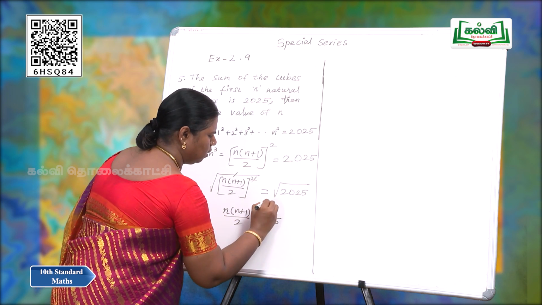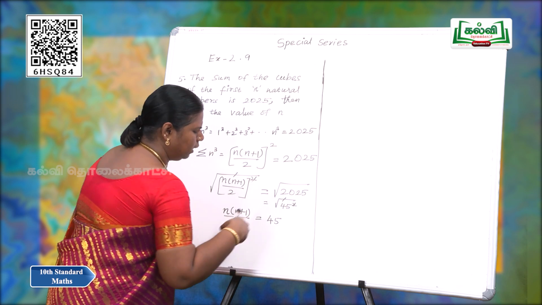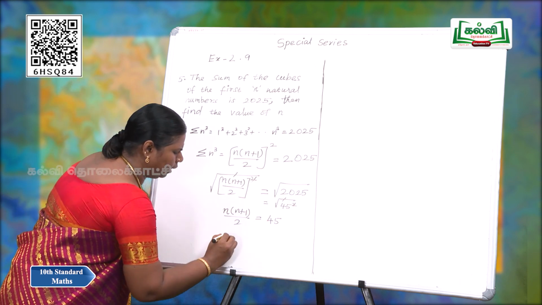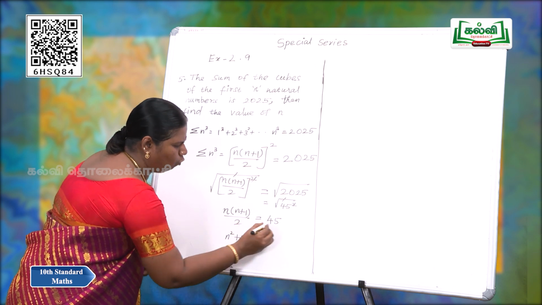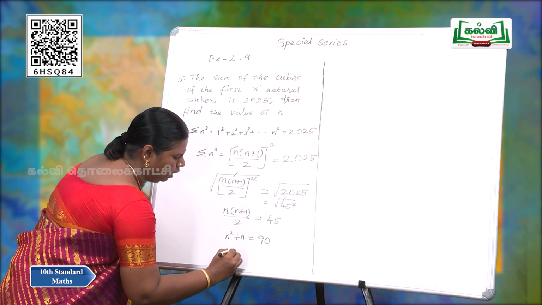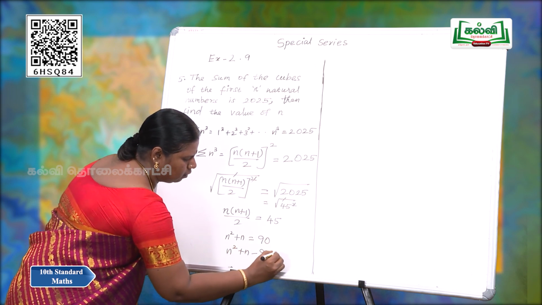On cross multiplication, n into (n plus 1), that is n square plus n, is equal to 45 into 2, which is 90. On transformation, n square plus n minus 90 is equal to 0.